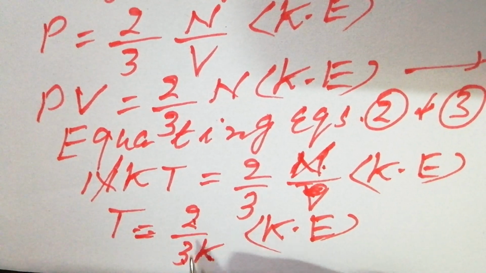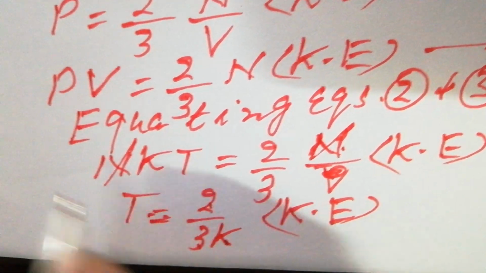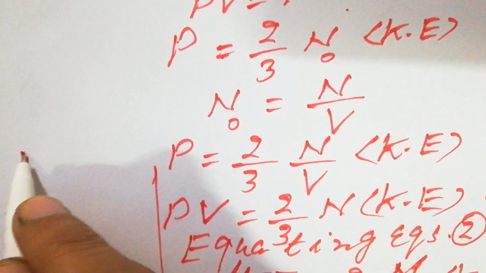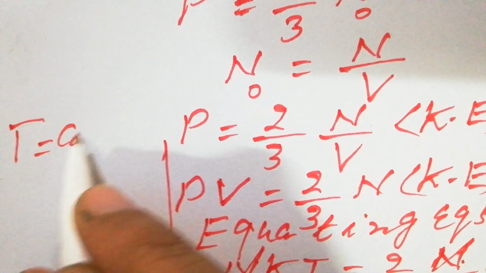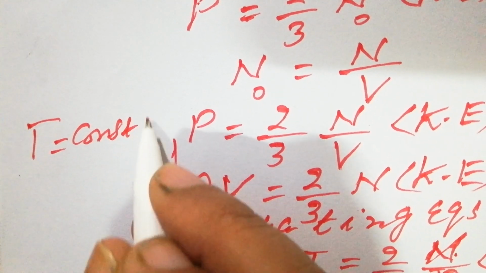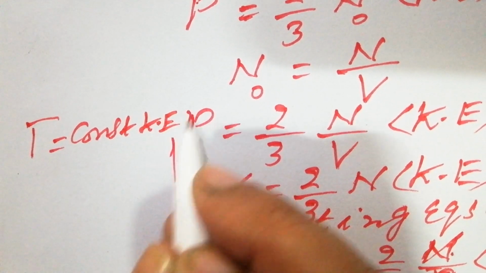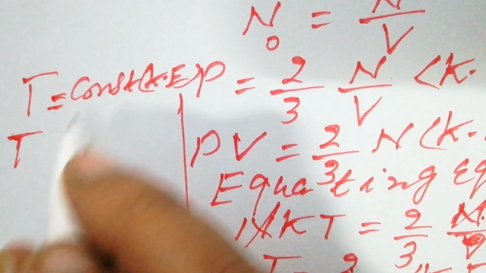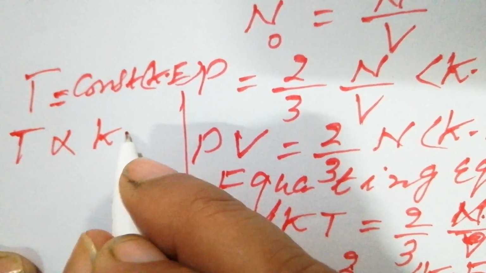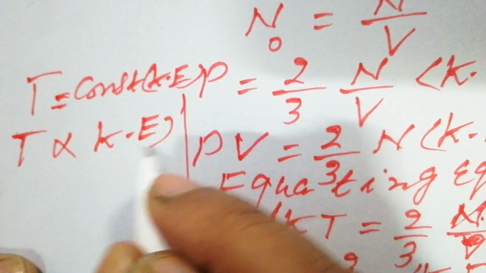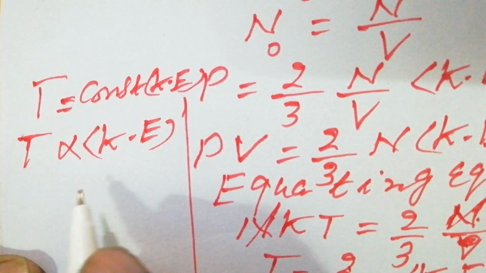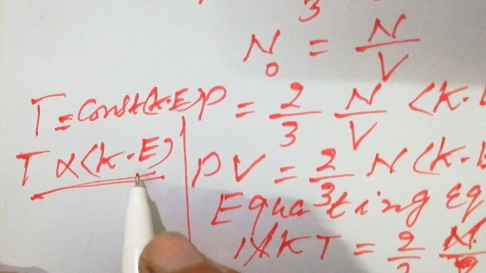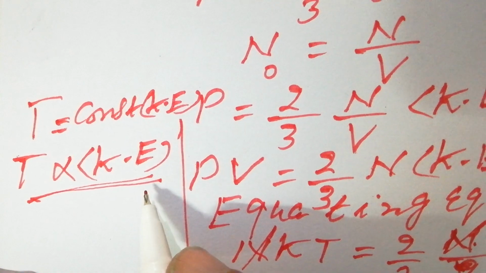So 2 over 3k is another constant. So you can write T is equal to constant into KE average. The equality sign and constant can be replaced by a proportionality sign, and T is proportional to the average translational kinetic energy.